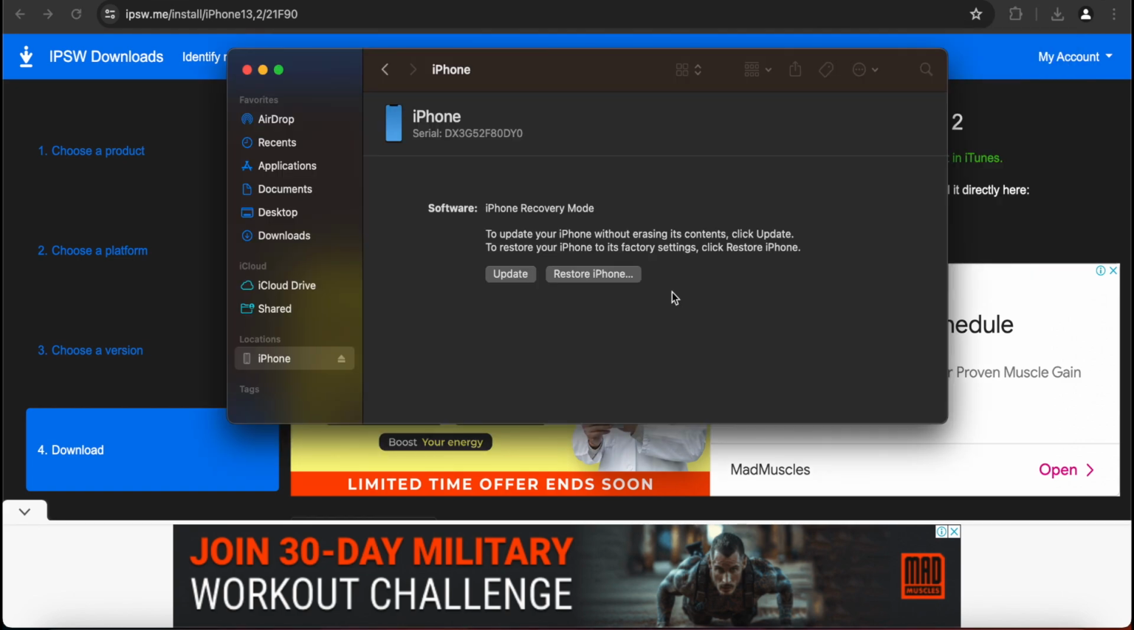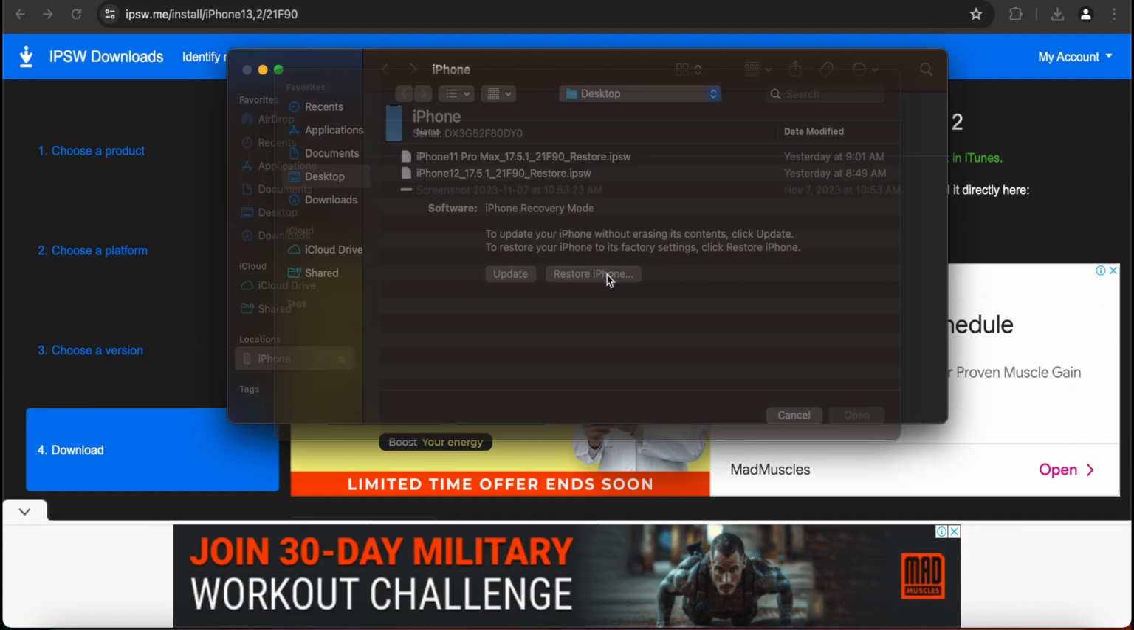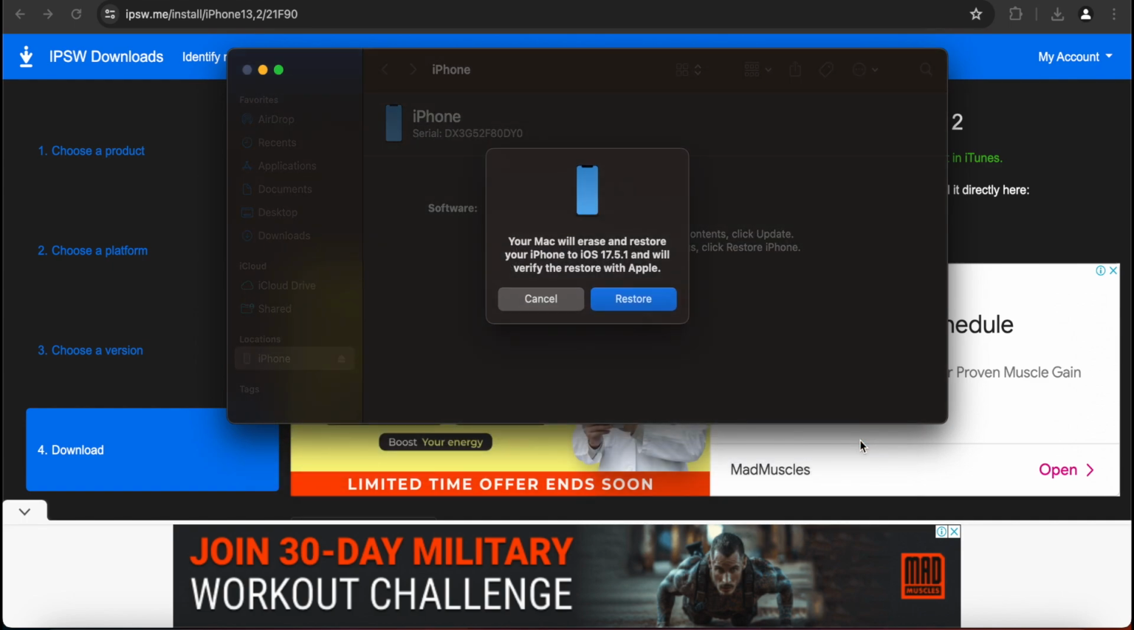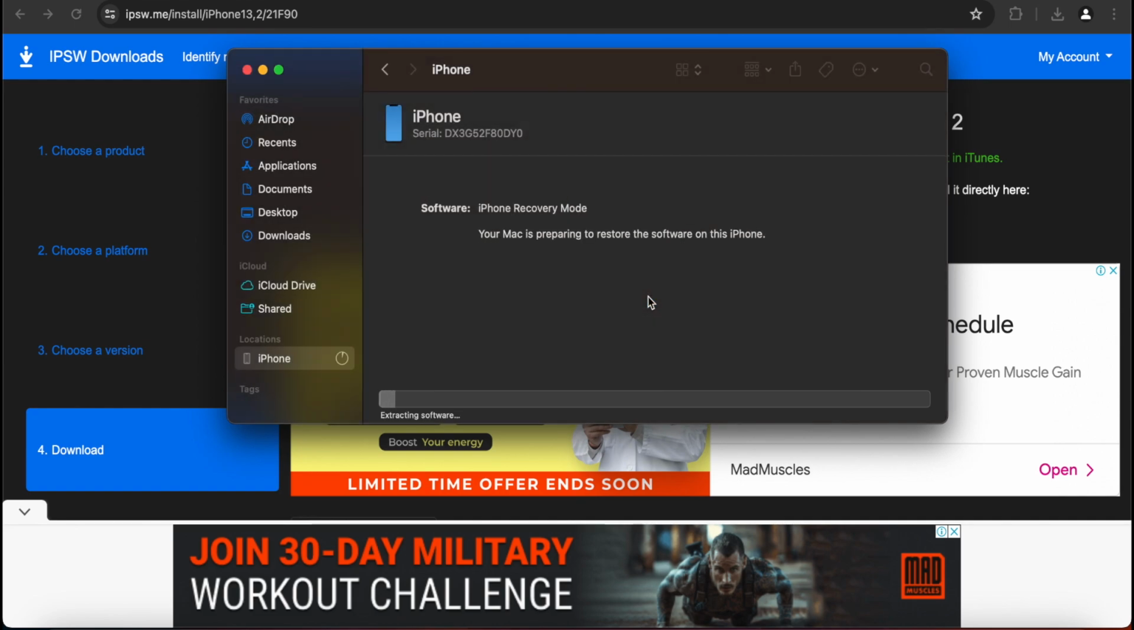Once the download is complete, you can go ahead and press and hold the option button if you're using a Mac, or if you're using a Windows computer, you can use the control button. Whilst pressing and holding, you click Restore iPhone. You will select the firmware that you just downloaded and click Open. It states that the Mac will erase and restore your iPhone to the iOS version selected and verify the restore with Apple. You go ahead and click Restore.